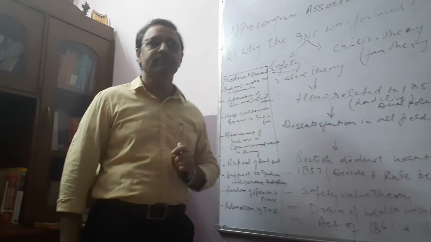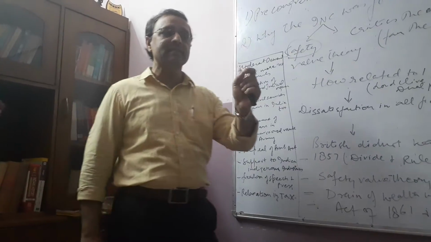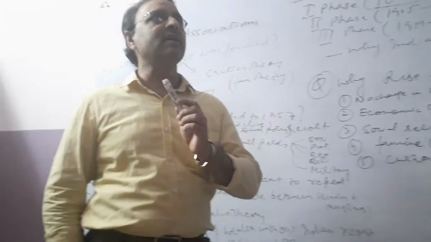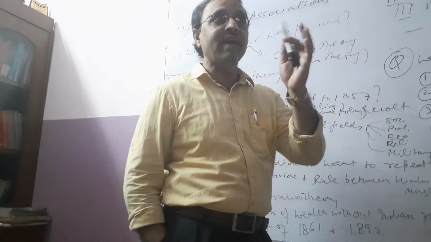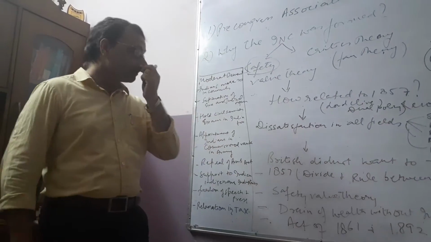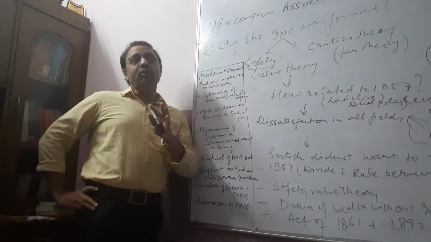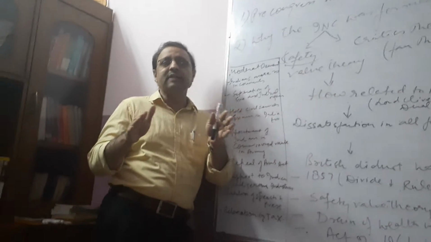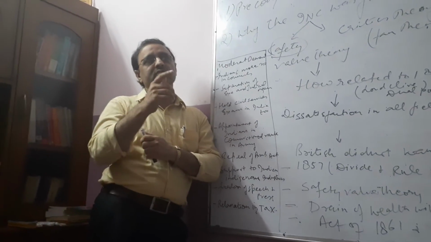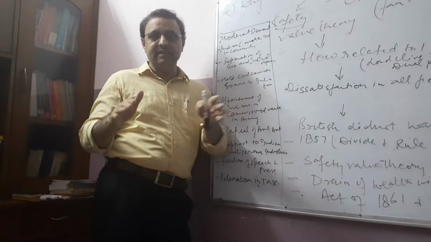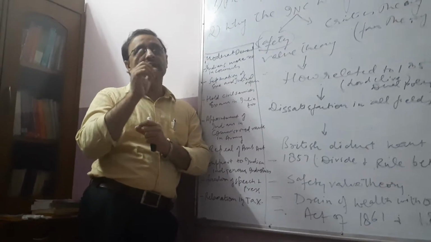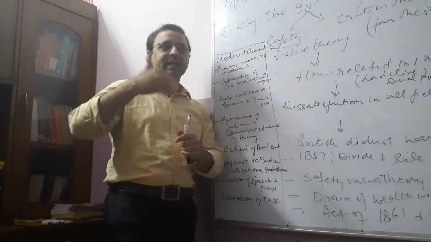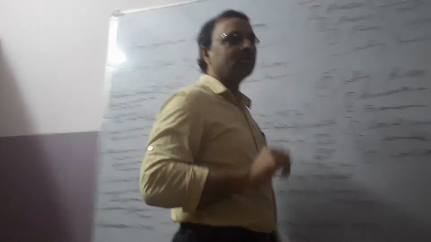So that was the double game of the British policies, and the critics give a very good example of that. Just take the example of a ceiling fan. They say the British gave the Congress like a ceiling fan whose blades were disturbed. As we all know, the manufacturing companies of ceiling fans incline the blades at a particular angle, and that's why the cool air of the fan reaches every corner of the room. That's how they scientifically design these blades.